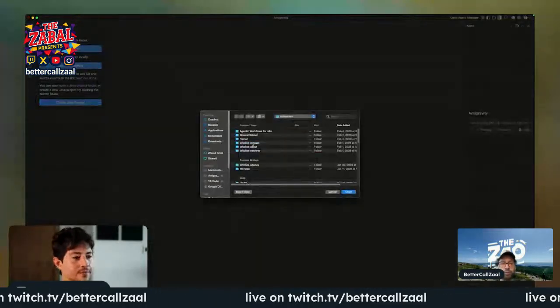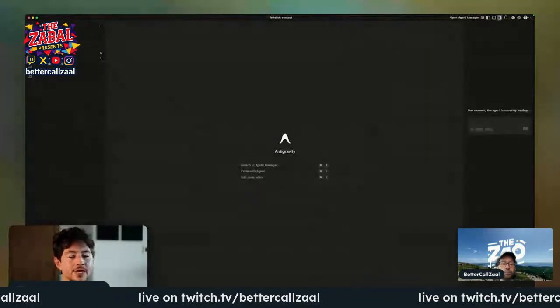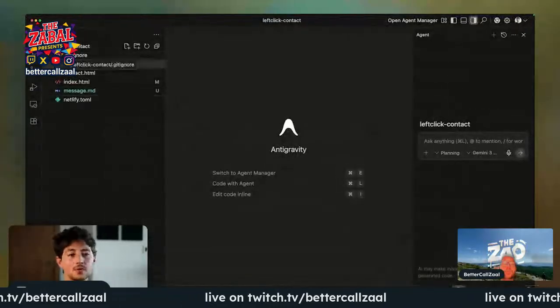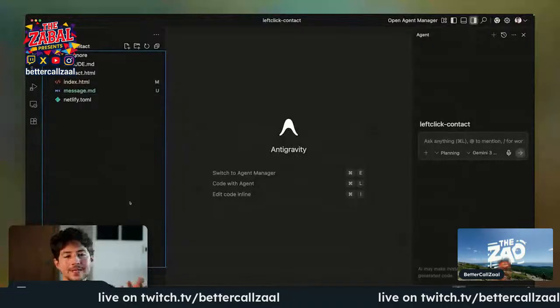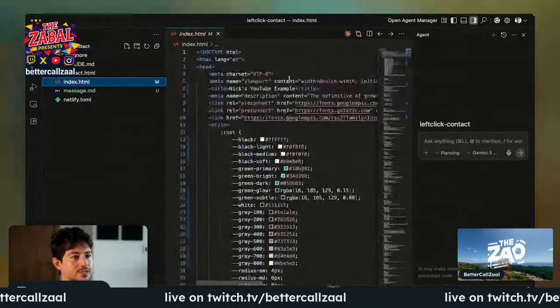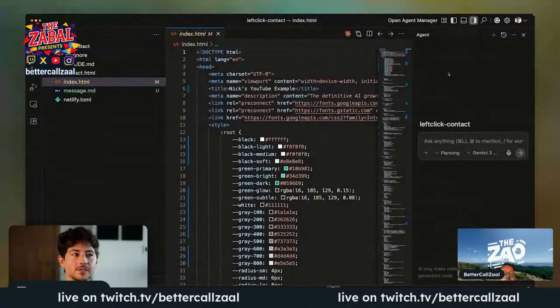First thing I'm going to do is I'll click open folder, and we'll go back to left-click contacts just so you guys can see what we're dealing with. And you'll understand here that the UX is just slightly different than what we had earlier. Some things are indented. We have some little cool symbols on the left-hand side of the file. This isn't super important, but I just think Antigravity looks cleaner, which is why I like using it. In the middle here, if I click this index.html, you'll see that we also have the text pop up just like we did earlier.